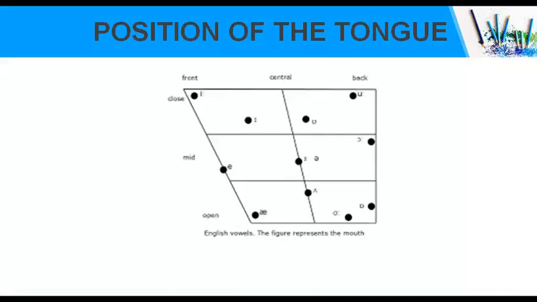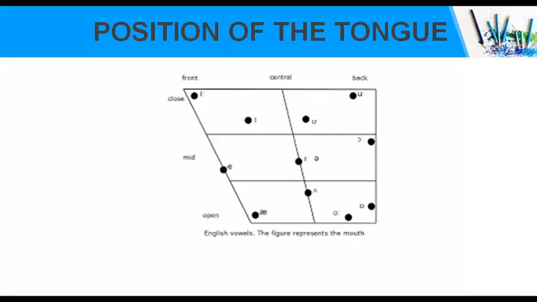Now, in between these two positions, that is the closed and the open position, come two other positions. You can see mid, right? There are two lines, one above mid and one below mid. The line below mid is the position of half open, and the line above mid is the position of half closed. So in total, there are 4 positions.